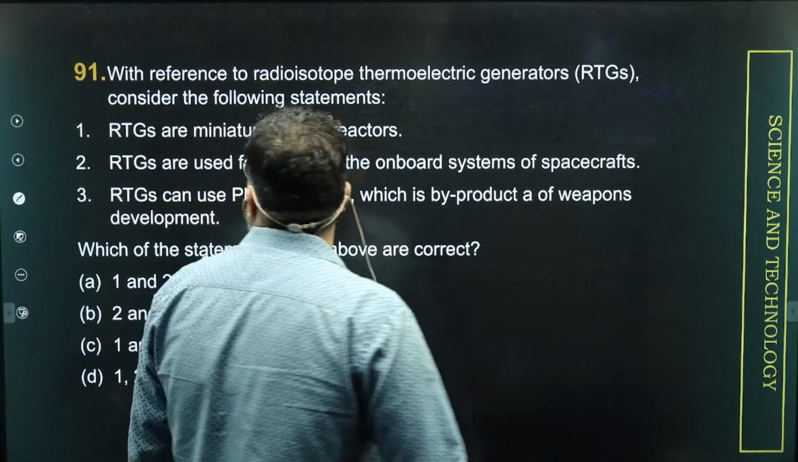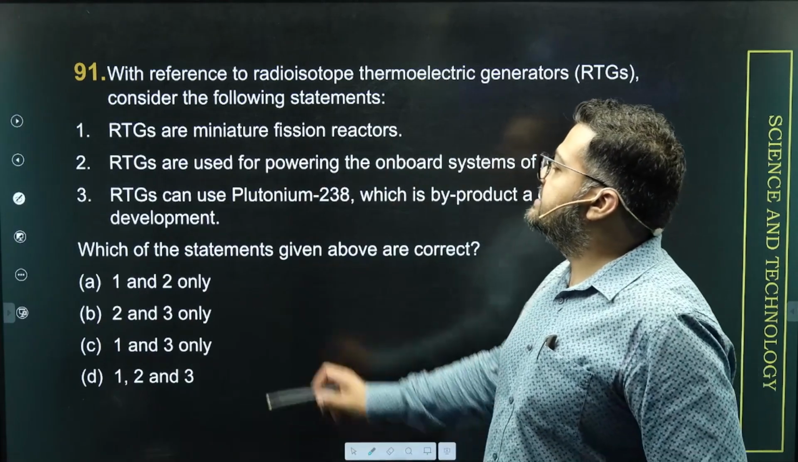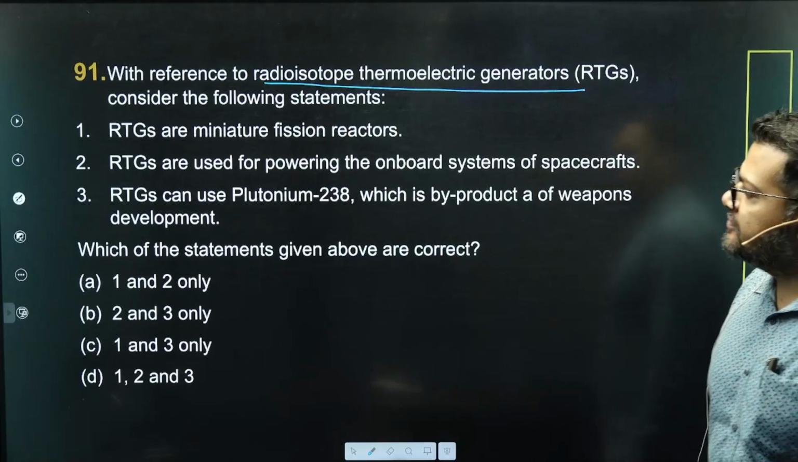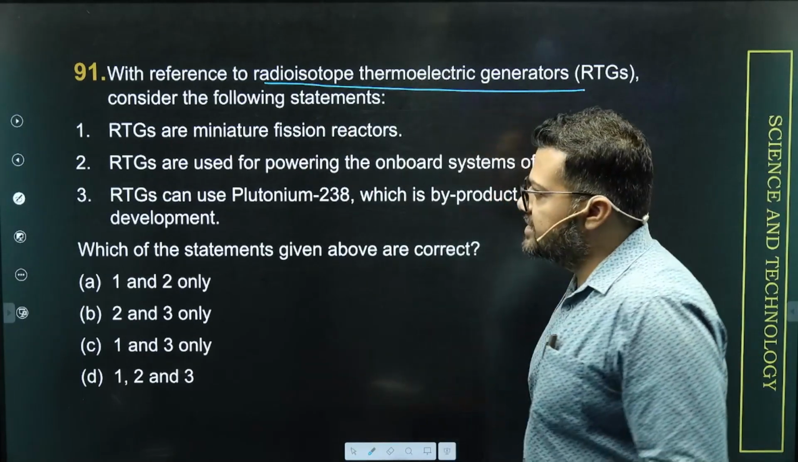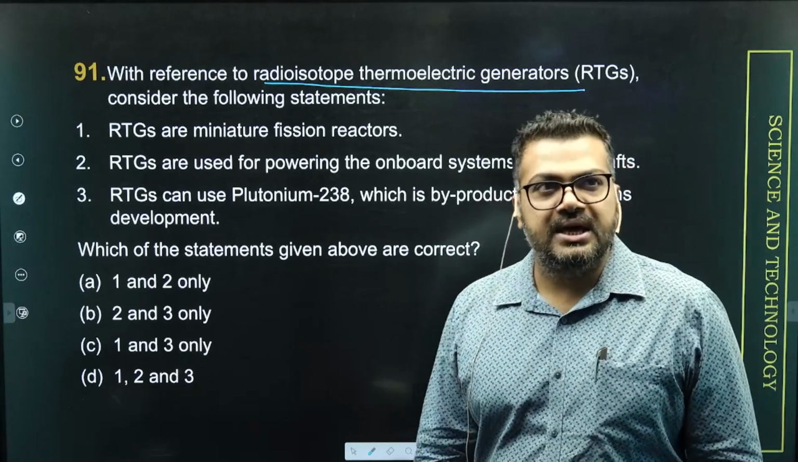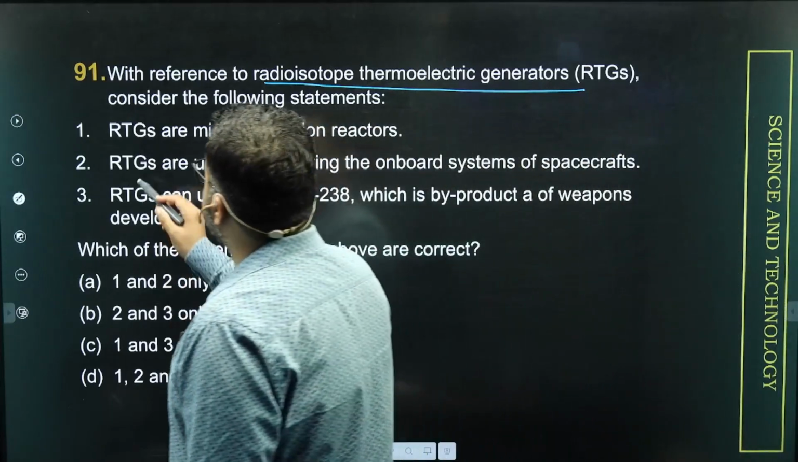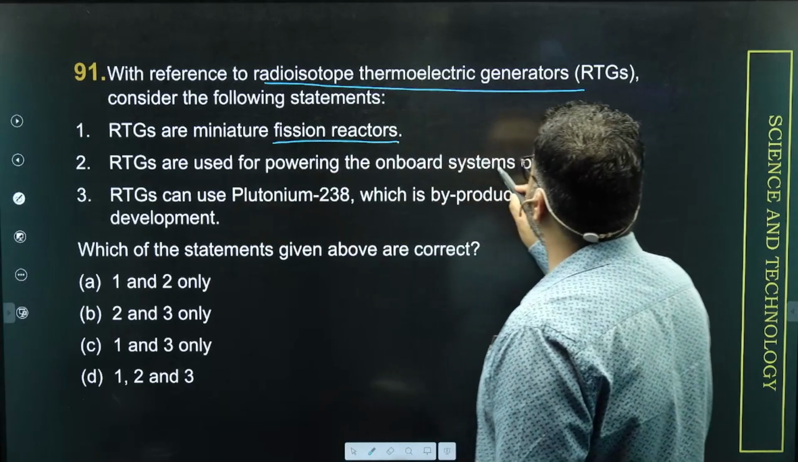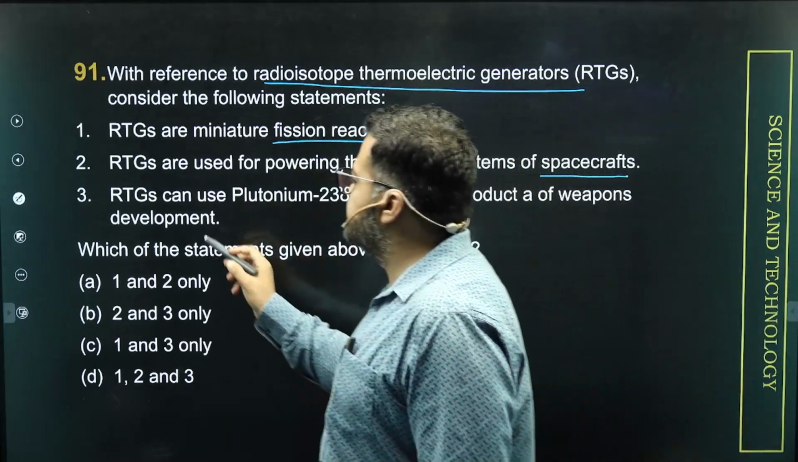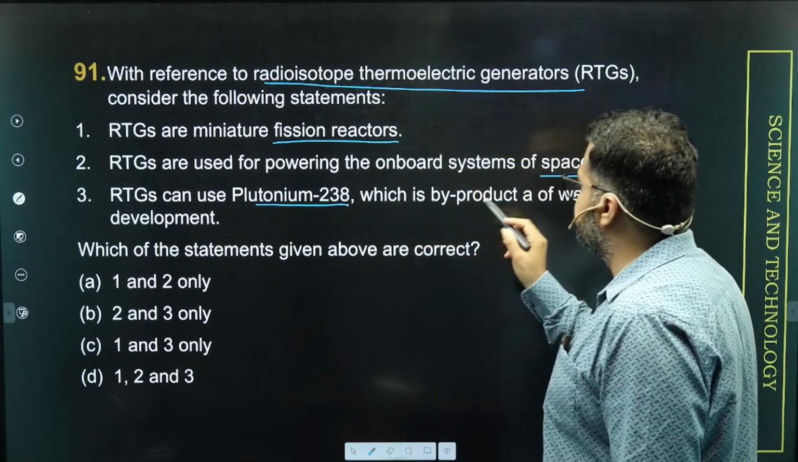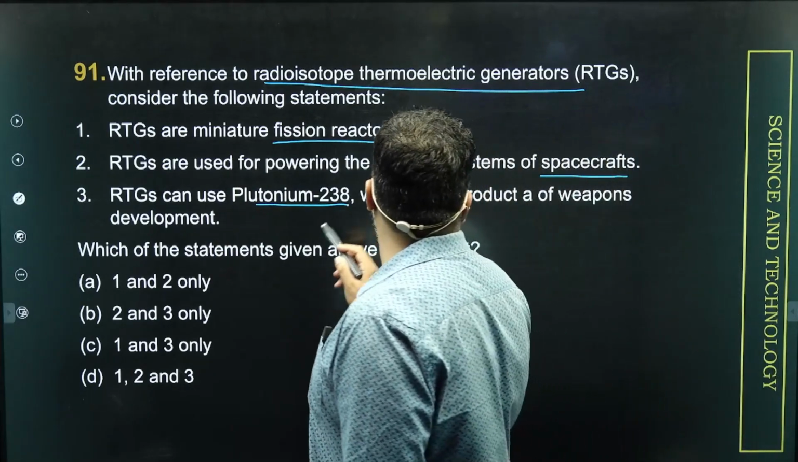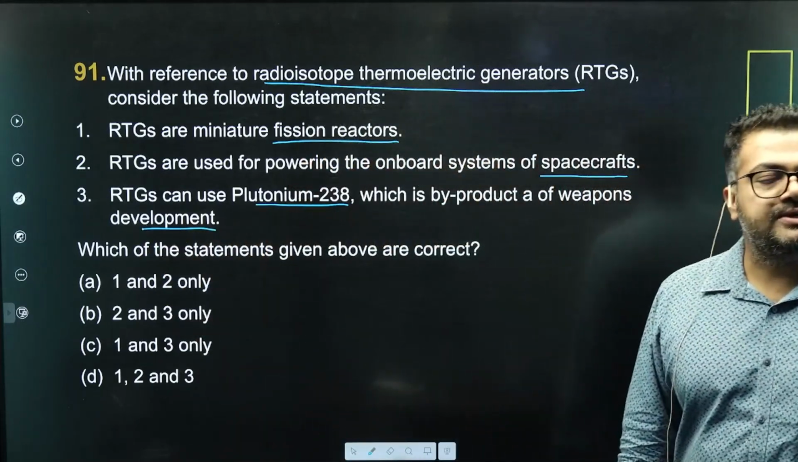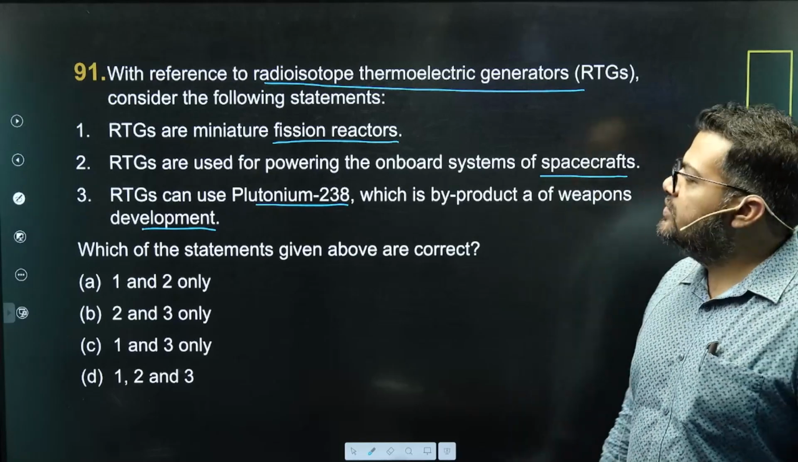The next question is question number 91, and it says, with reference to radioisotope thermoelectric generators, RTGs, consider the following statements. The first statement is, RTGs are miniature fission reactors. RTGs are used for powering the onboard systems of spacecrafts, and RTGs can use plutonium-238, which is a byproduct of a weapons development program, right? Now, let me first tell you what we understand by RTGs.